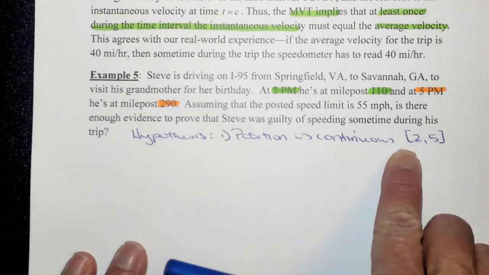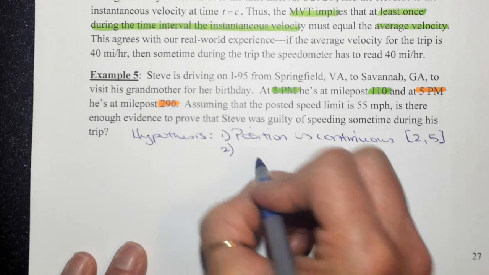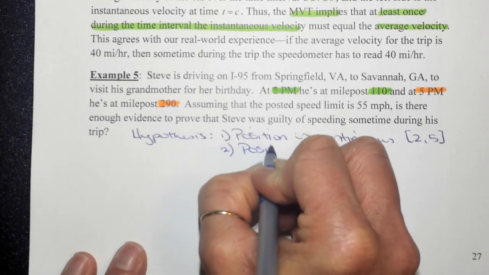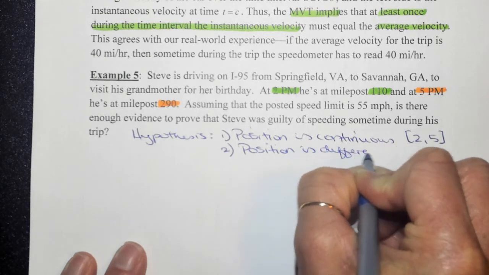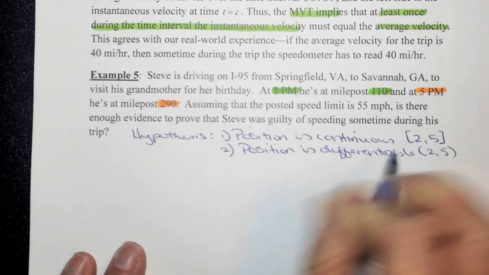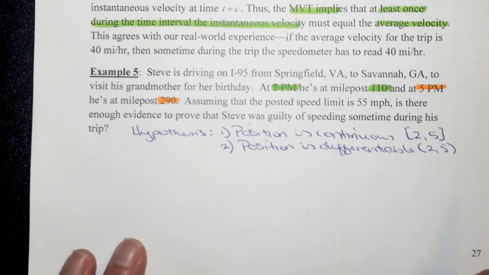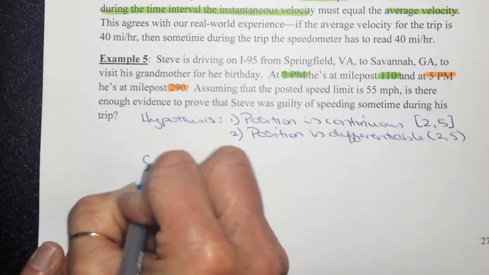So if we're talking about the position of the car being on 95, we can also say that this position is differentiable on the open interval from 2 to 5. They're telling us that they want us to use the MVT. We need to prove this somehow. So our conclusion,